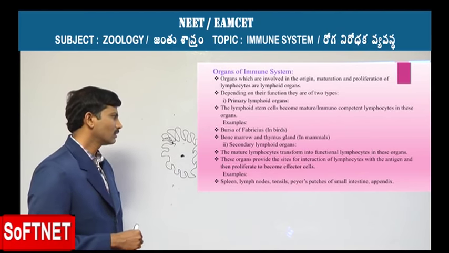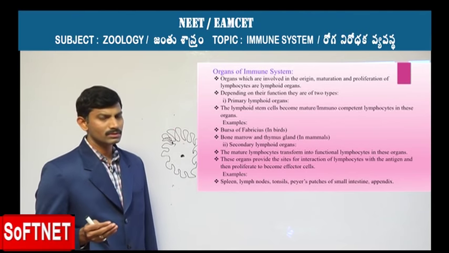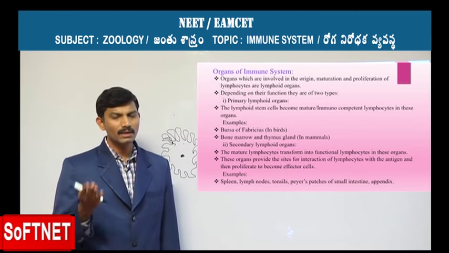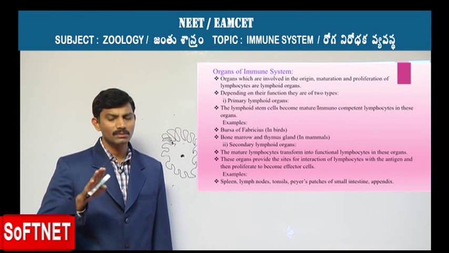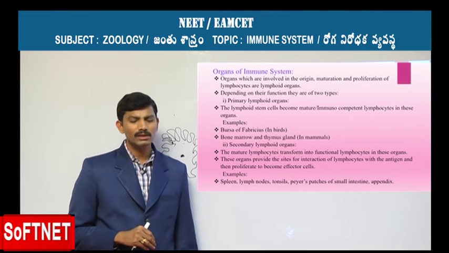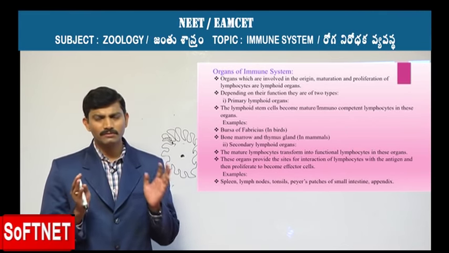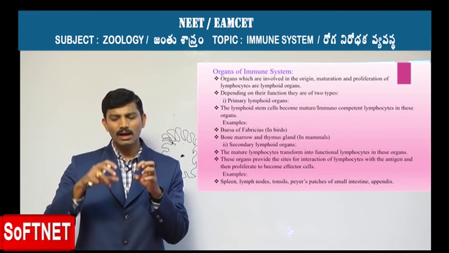The second one is the secondary lymphoid organs, which are responsible for making these mature cells of the immune system become functional lymphocytes. These organs provide the sites for interaction between the antigen and the immune cells.